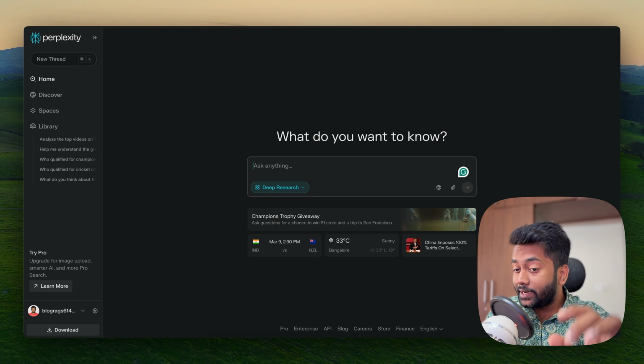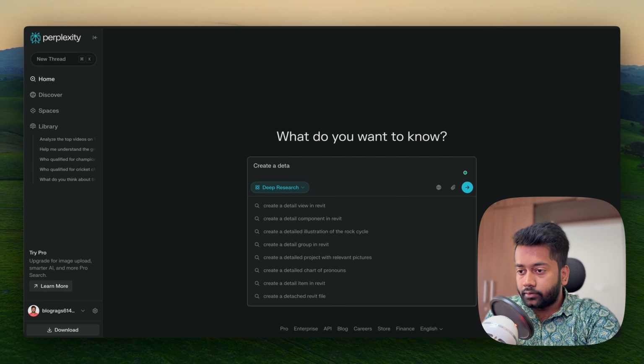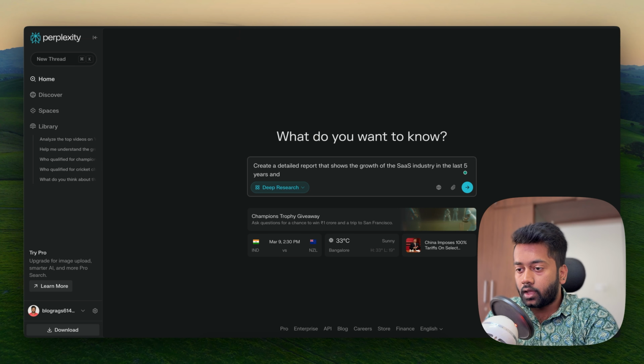You can create those in-depth reports, right? So for example, I'll try one. Create a detailed report that shows the growth of the SaaS industry in the last 5 years and the future.